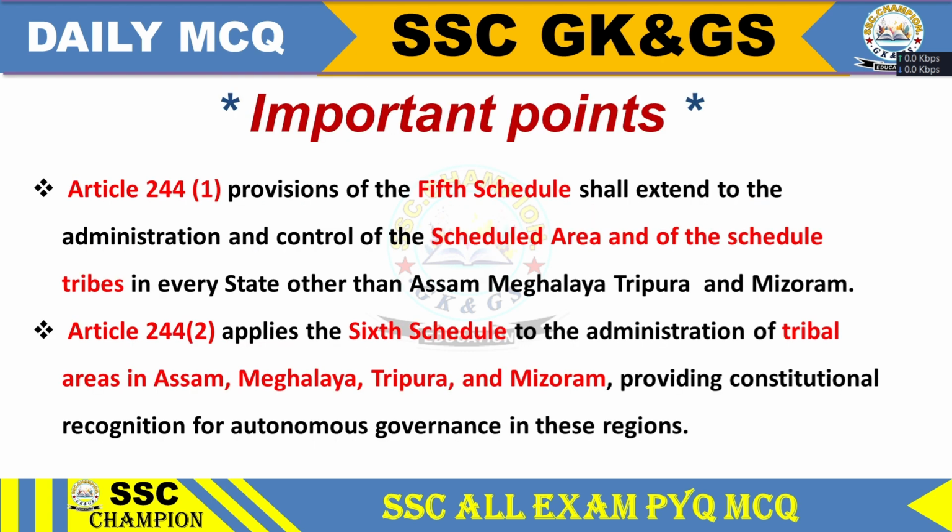Important points. Article 244 clause 1 provides that the provisions of the Fifth Schedule shall apply to the administration and control of scheduled areas and scheduled tribes in every state other than Assam, Meghalaya, Tripura and Mizoram. Article 244 clause 2 applies the Sixth Schedule to the administration of tribal areas in Assam, Meghalaya, Tripura and Mizoram, providing constitutional recognition for autonomous governance in these regions.